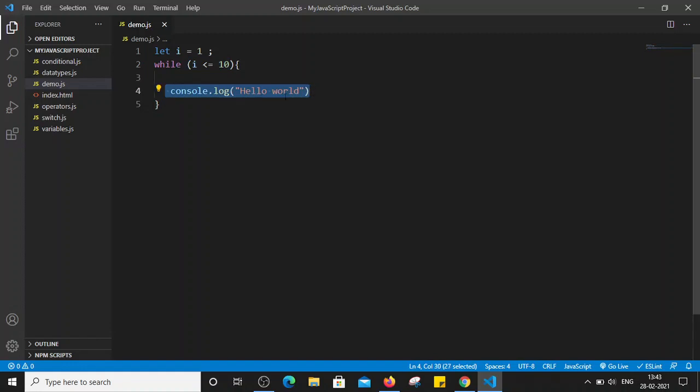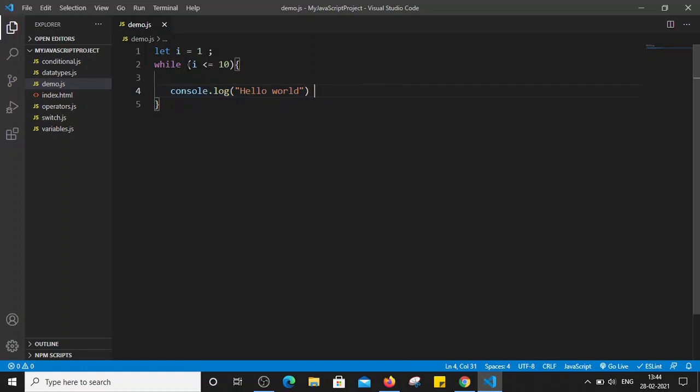So it got executed. Now once it got executed, it will again check whether i is less than or equal to 10. Now the value of i is still 1 here. So 1 is still less than or equal to 10, so it is again going into this code. Now again we are checking whether i is less than or equal to 10. This time also the i value is 1, right? So it keeps going on in the loop. That's why it's going on in an infinite loop, because we haven't incremented or decremented this variable, right?